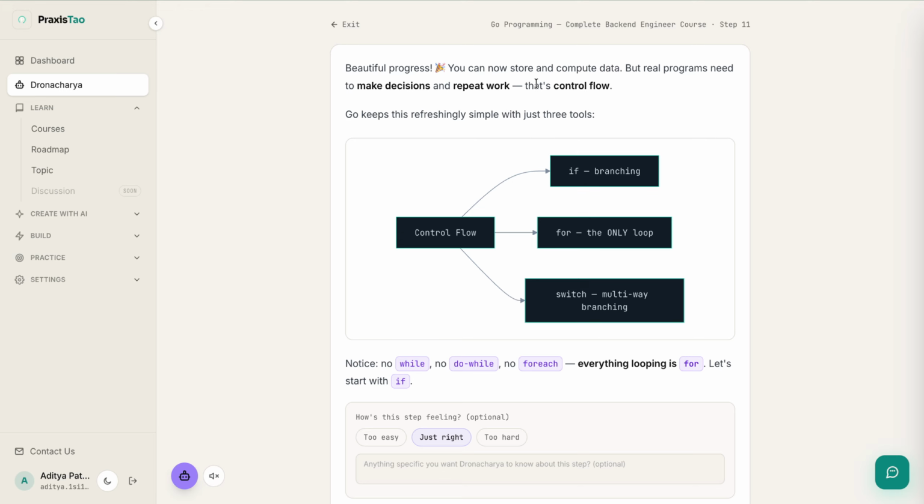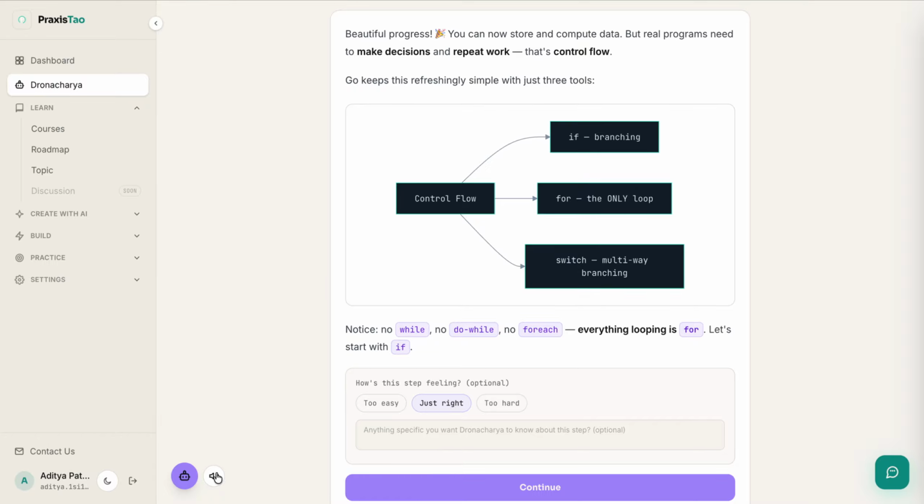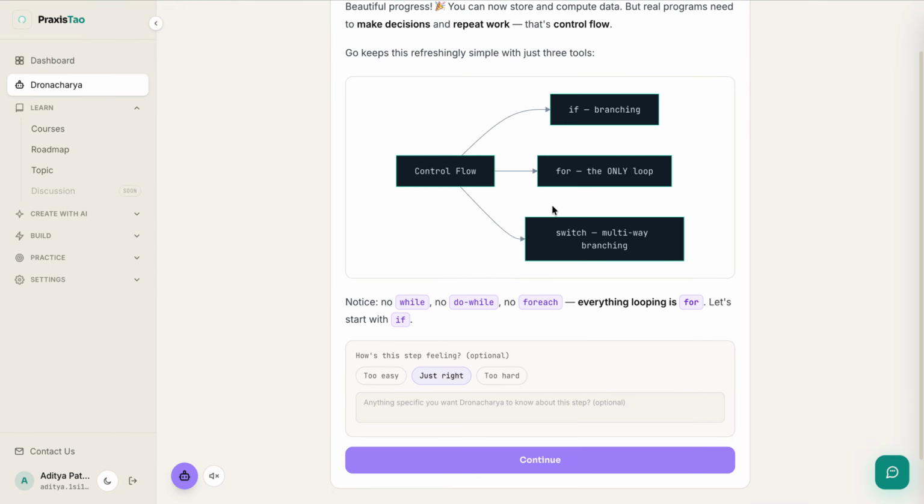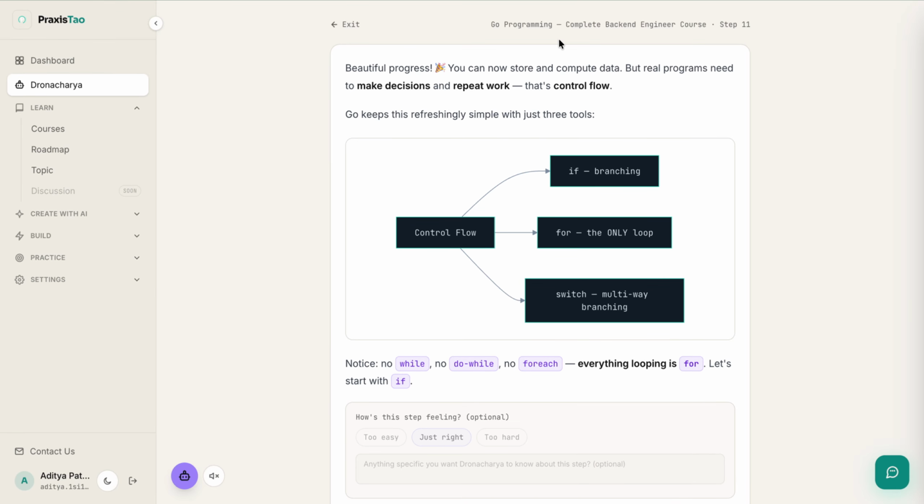Right. So as you have seen, we also have a built-in voice assistant. So the AI instructor will also explain concepts. If you want to hear some voice, you can enable that mode. I particularly don't prefer it, but I got multiple feedbacks that people prefer the voice mode, so that's why I have enabled it too. So we can just follow this session. I'll just keep on going right, and I can click on continue. I just wanted to show you how questions look.